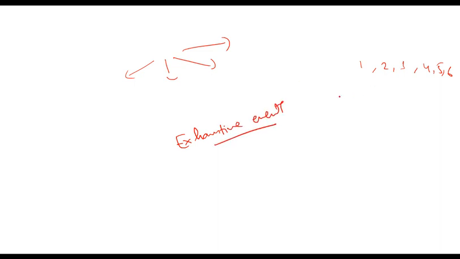Whenever I talk about events, there can be multiple events. For example, on a dice, there can be 6 events: 1, 2, 3, 4, 5, 6. The list of all the events is known as exhaustive events. Exhaustive events means the list of all the events which are possible. So if I sum up the probability of all these exhaustive events, that should come out to be 1, because that includes all the possible events which can be there.